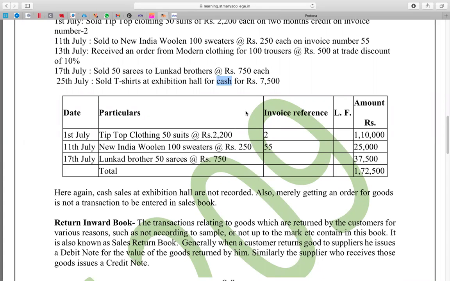These problems are very easy, but when you get confused a bit like this, the whole problem goes wrong and you get a wrong answer. And in accounting, either you get 10 out of 10 or 0. For this problem, either you get 5 marks or 0.